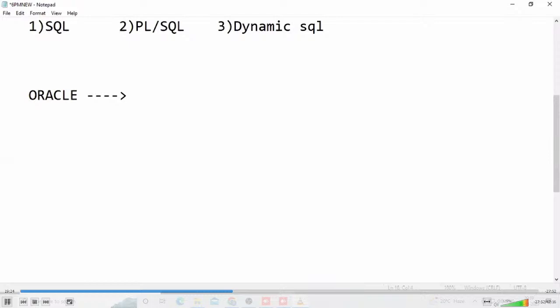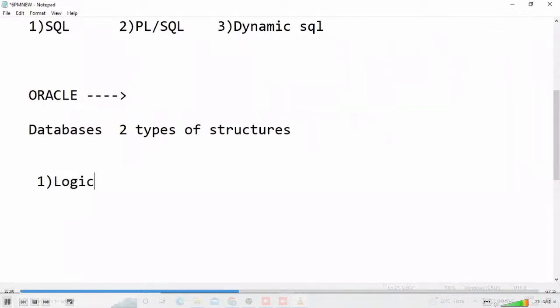But unfortunately, these databases have two types of structures. You must be familiar with this before we start our courses. Observe it here, two types of structures. Don't forget. Suppose you are taking Oracle, SQL Server, MySQL, or DB2, any relational database software you are installing in your system, two types of structures are there. One is the logical structure.